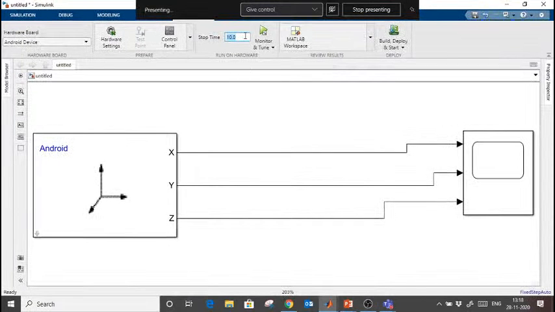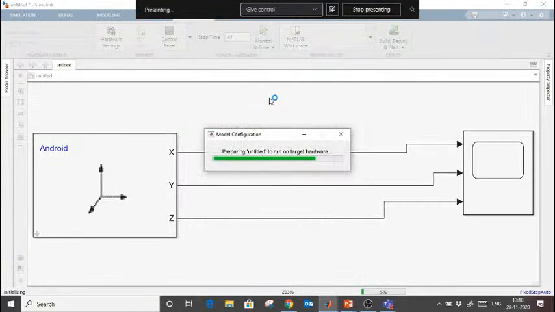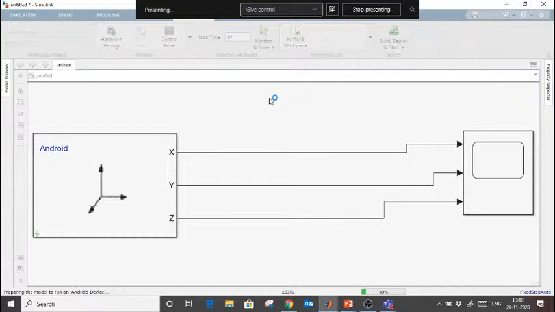I am going to run for infinity loop, INF. I want to log the sensor data in my Simulink. So what will I do? I will just click from here, monitor and tune. So it will take a little time to deploy. First time when you deploy your model in a hardware, it takes time. So it will take 2-3 minutes around. So this and we can see that Android sensor data in this scope, that accelerometer sensor.